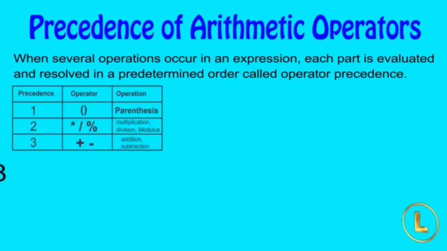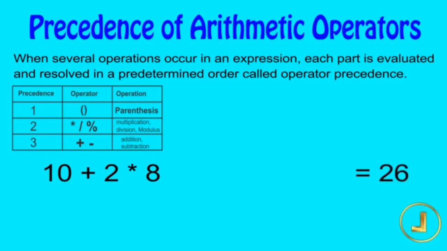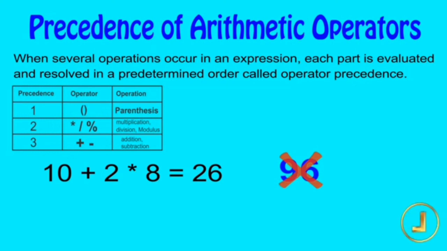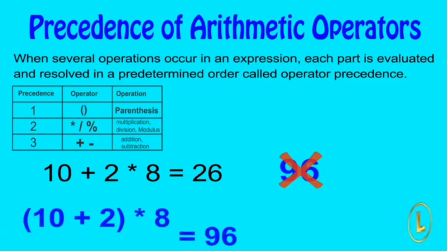Let's look at some examples. What is the result of 10 plus 2 multiplied by 8? The answer is 26, not 96. As multiplication has higher precedence than plus, 2 multiplied by 8 is evaluated first, and then the answer 16 is added to 10 and we get the result 26. If the same expression is rewritten with parentheses, it will give the result 96. Note how the parentheses affect the evaluation of an expression.